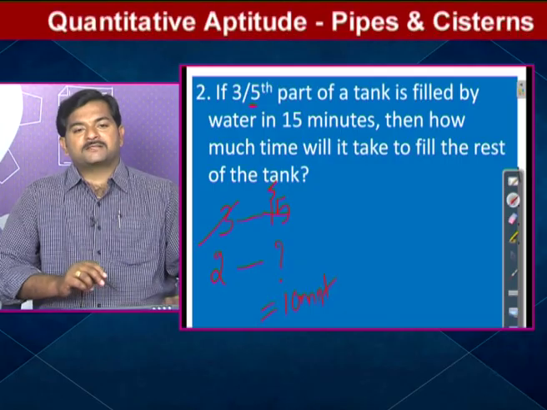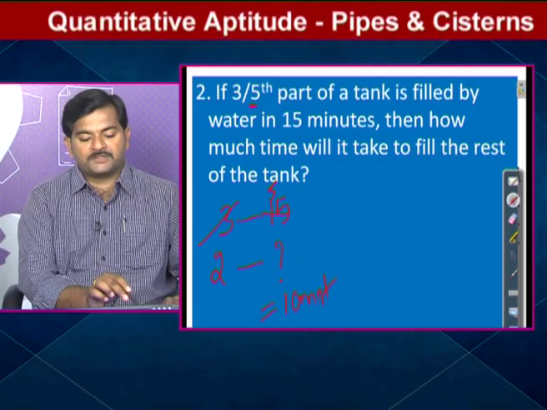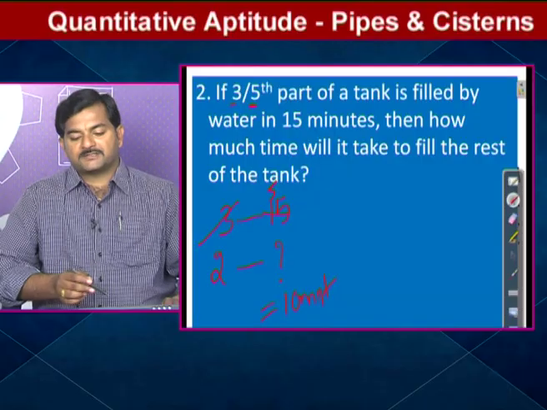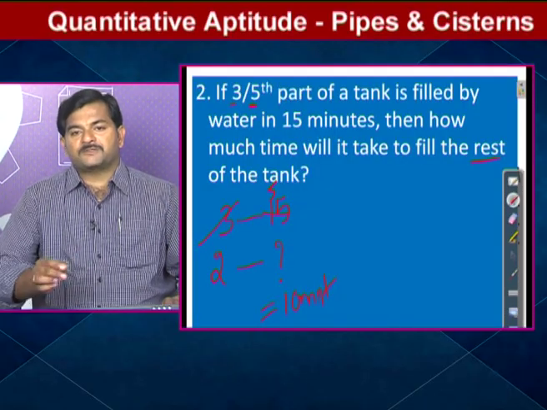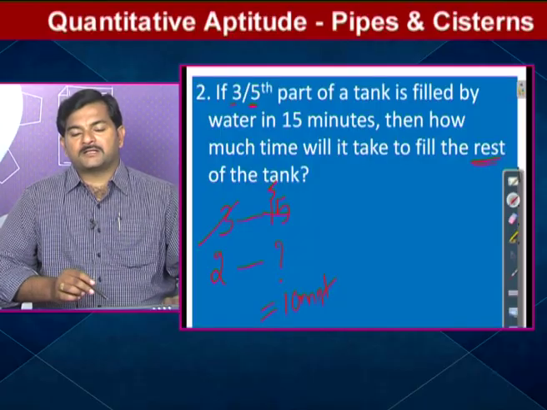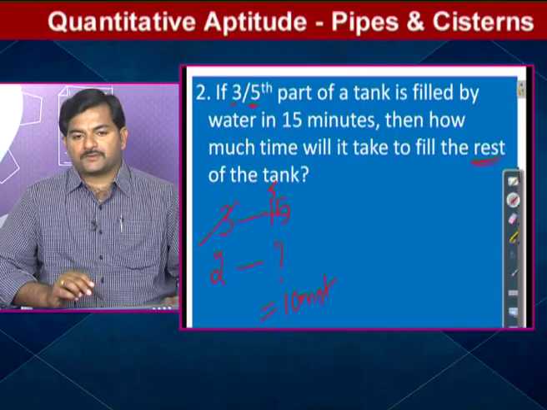Remember, in this concept the way of doing the question is very easy, but the concept is that the work is in terms of fraction. So since work is in terms of fraction, the whole work is considered as 5 units. How much is finished? Already finished 3 parts. So remaining, he asked you to find out the rest. So rest means how many parts are there? 2 parts are there. Hence the answer for the second question is 10 minutes. So this is the way to solve the second question.